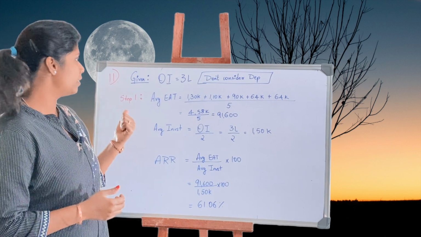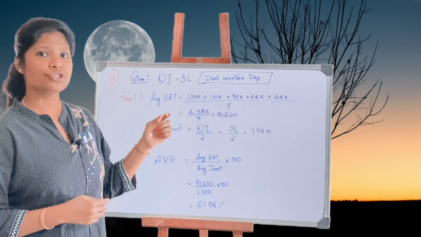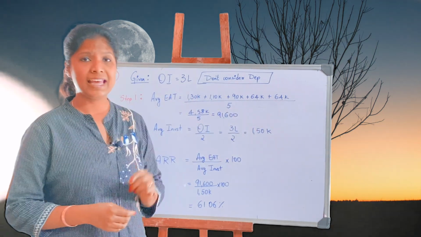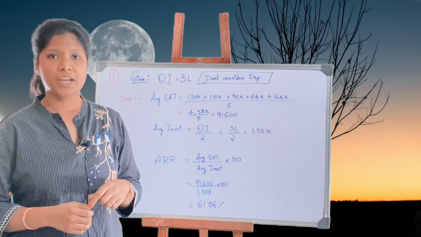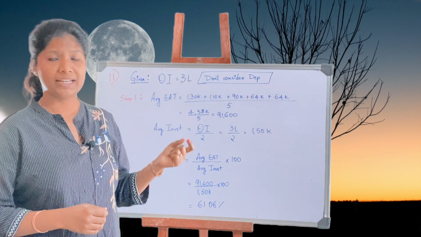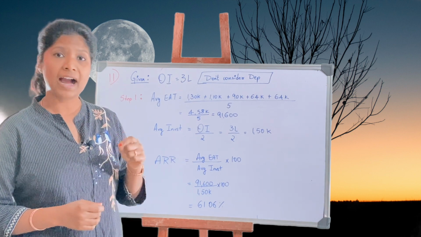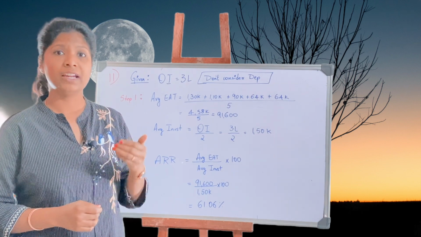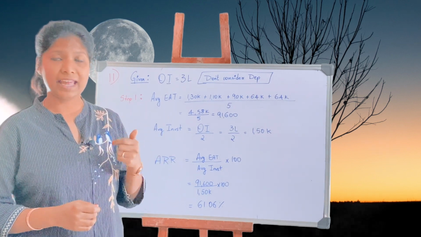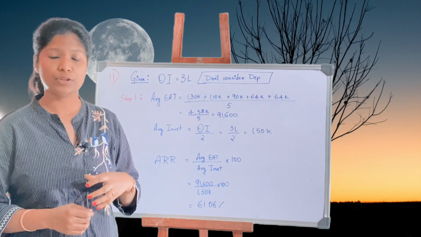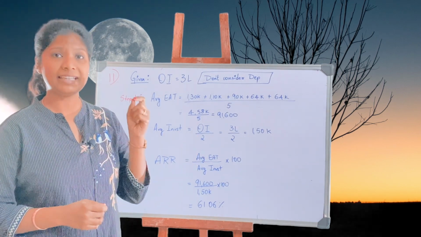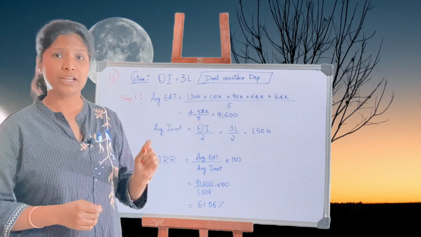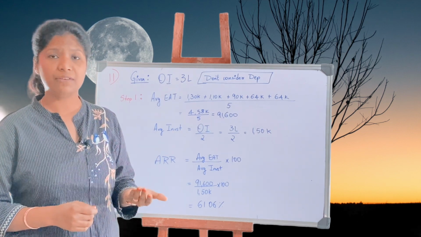Next up, question number 11. The question gives you the details of original investment, rupees 3 lakh, the cash flows for all the 5 years, and also depreciation. Now remember, for accounting rate of return, that is ARR, we need cash flows that are after tax. That means they have deducted depreciation, then deducted tax, and that amount is what we are going to consider for ARR. Remember, EAT, earnings after tax, is what we are considering here. For accounting rate of return, we need earnings that are after tax.